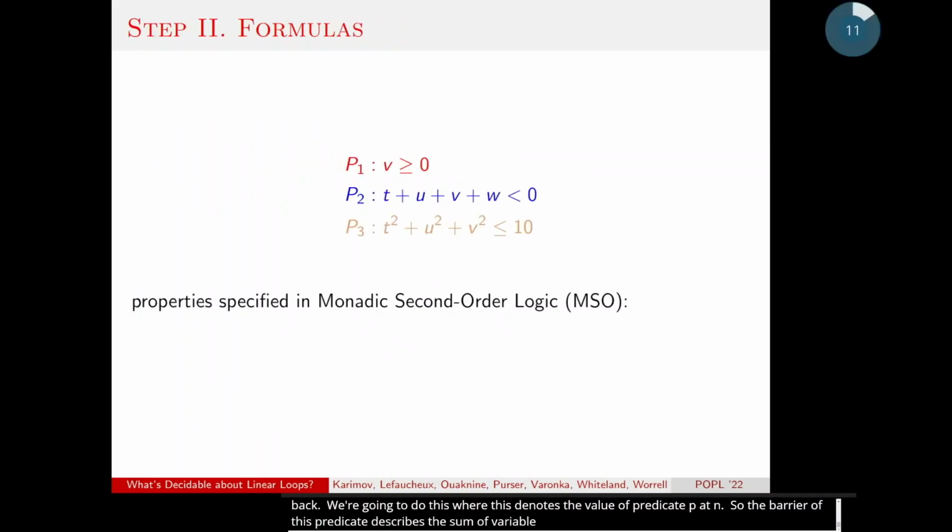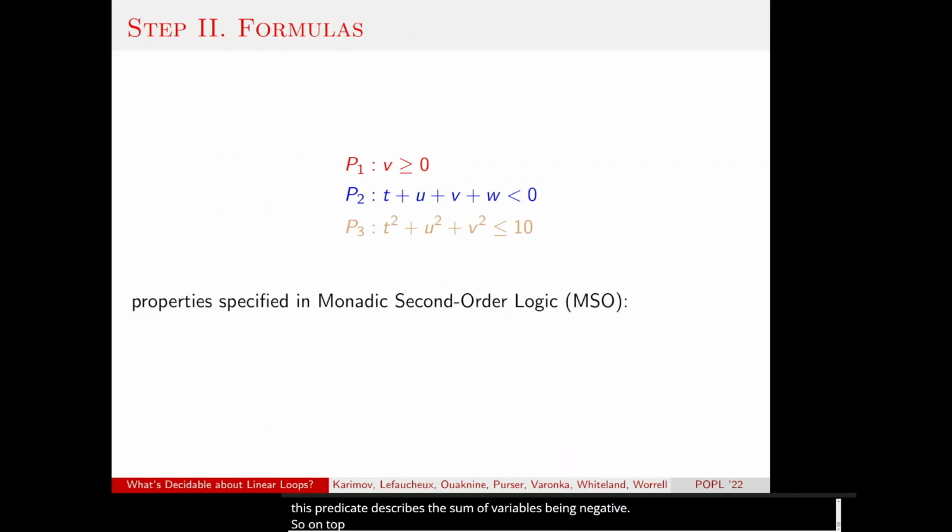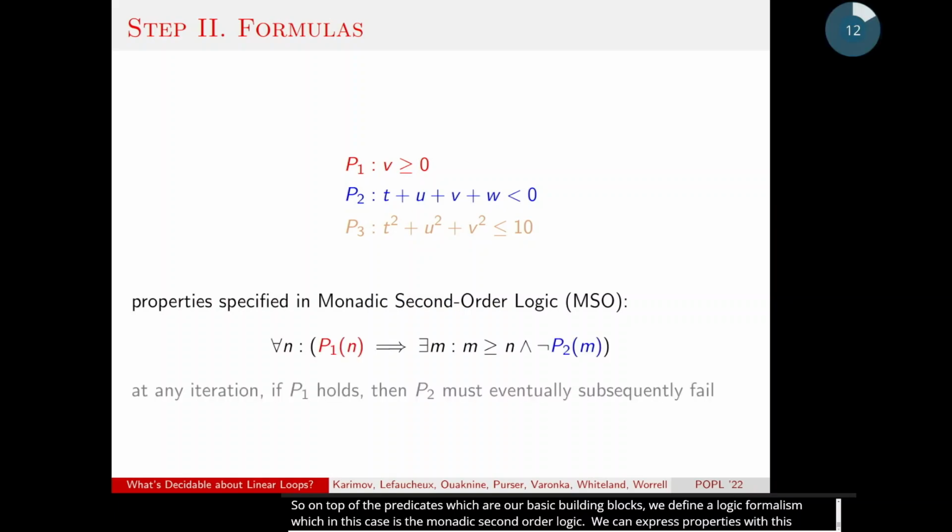So on top of the predicates, which are our basic building blocks, we define a logic formalism, which is, in this case, the monadic second-order logic. So we can express properties using formulas of this logic, which involve predicates which we have. So for instance, if we have predicates P1, P2, no matter what they are, we can define properties like this.